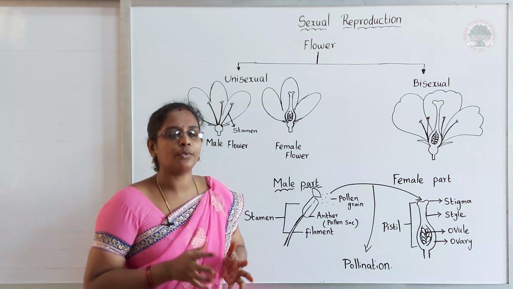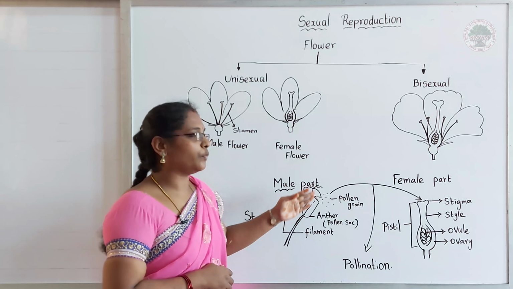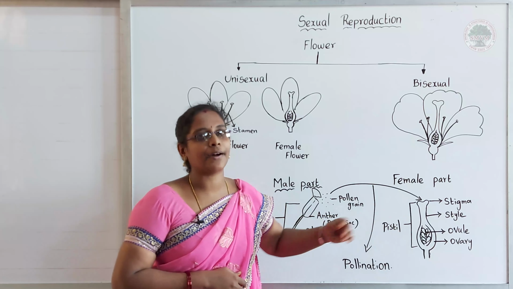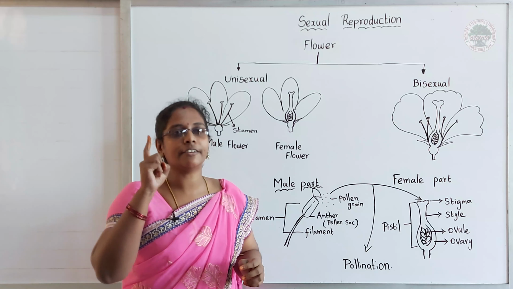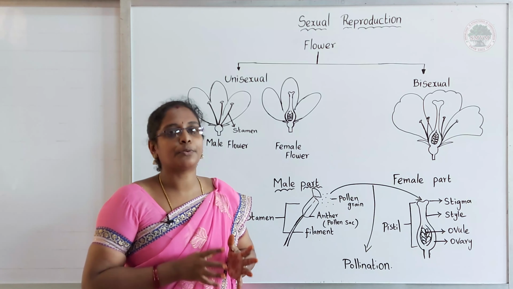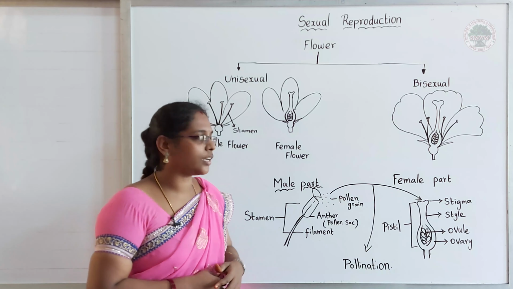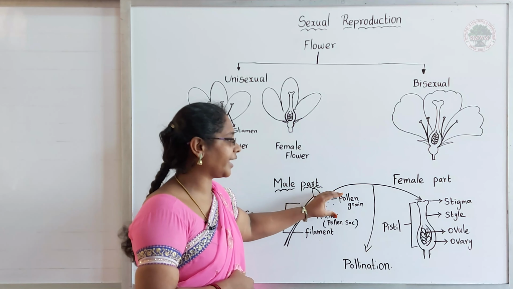So what happens during this sexual reproduction? First, the male cell, which means the pollen grains, has to reach the female part, which means the stigma. So this is what happens at the first stage. This process is called pollination. What is pollination? The movement of the pollen grains from the anther to the stigma is called pollination.